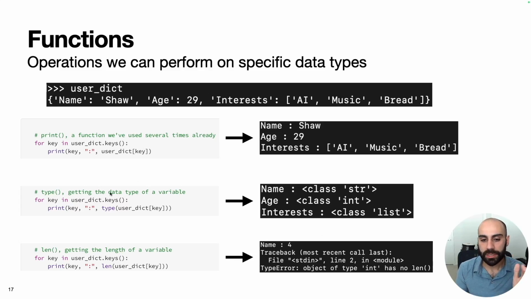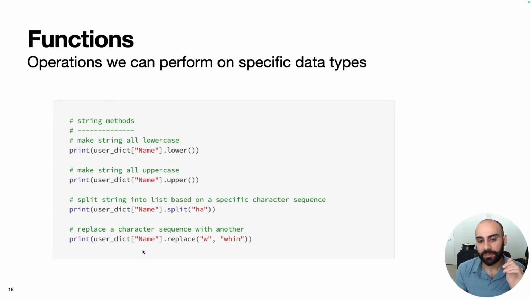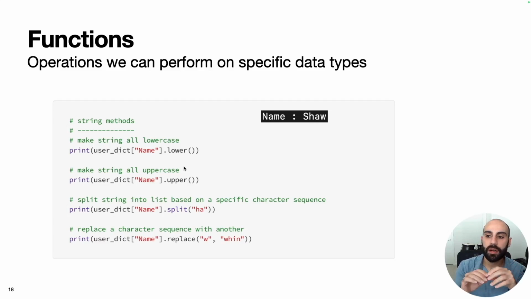Len is an example of a function that's only defined for specific data types. So unlike print and type, which are defined for every data type, len is not. However, there are several other examples of data type specific functions. Here's a set of functions defined specifically for strings. So let's say we have the string Shah, which lives in this dictionary here. If we wanted to make all the characters in this string lowercase, we could use this .lower function that'll print the string like this. We can similarly make every character uppercase, and that'll print this.